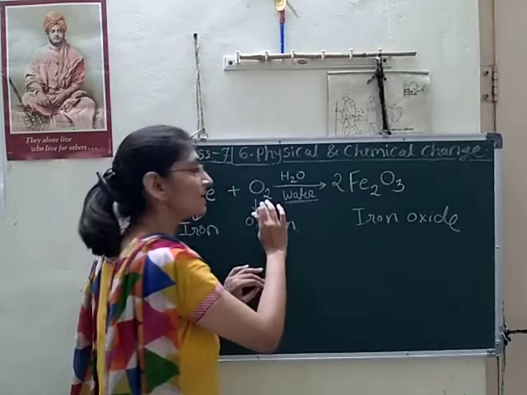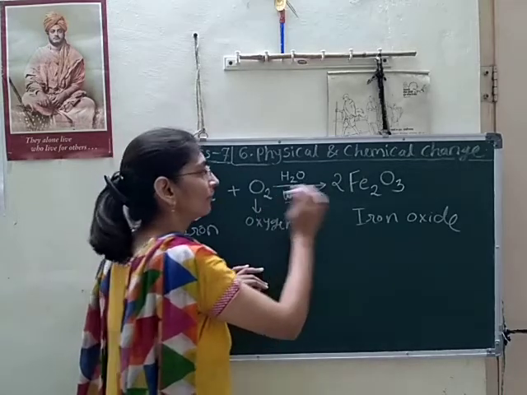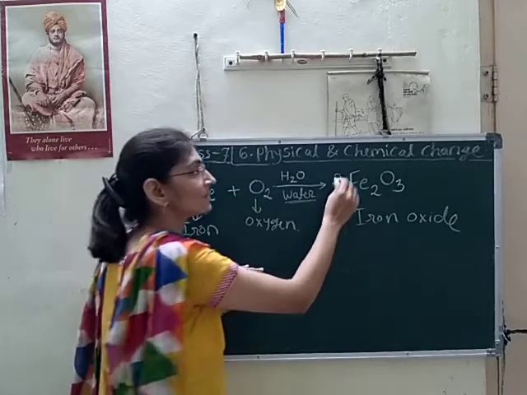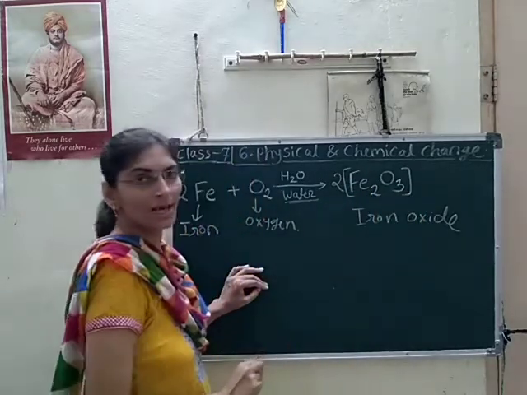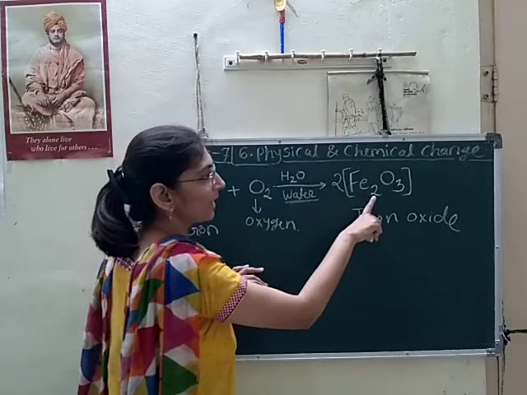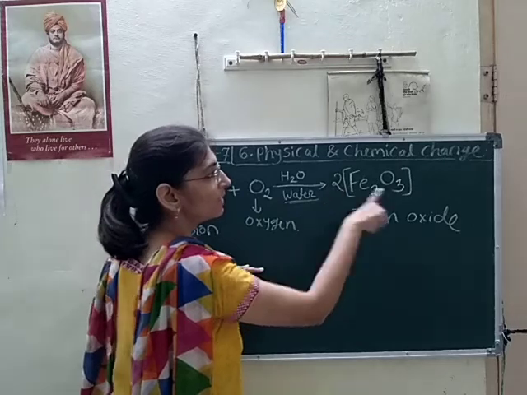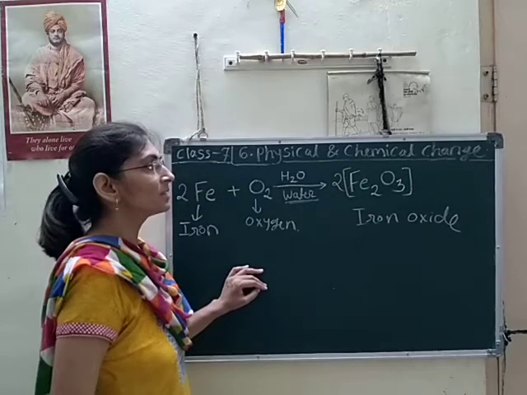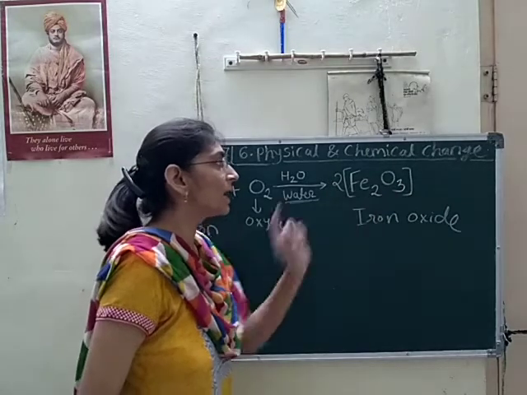Here we have to balance oxygen. For balancing oxygen, we write 2, and that 2 is multiplied to the whole compound. That 2 will be multiplied to that 2 and also to that 3. So a total of 6 oxygen will be there, 3 twos are 6.